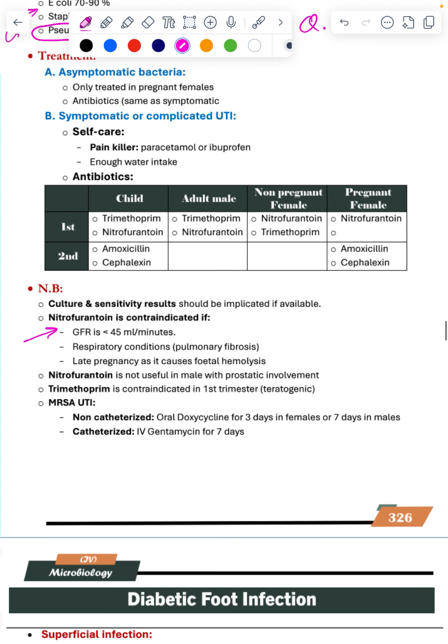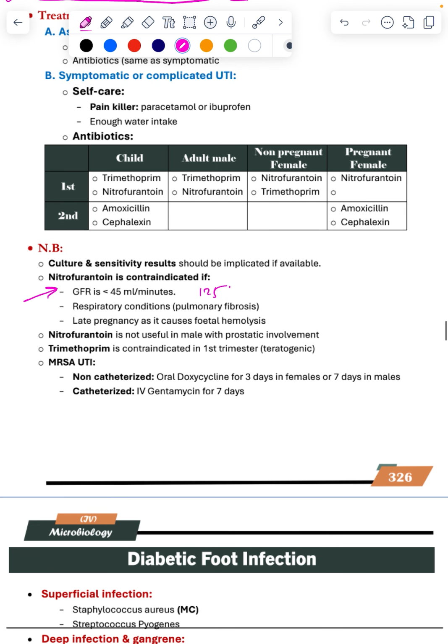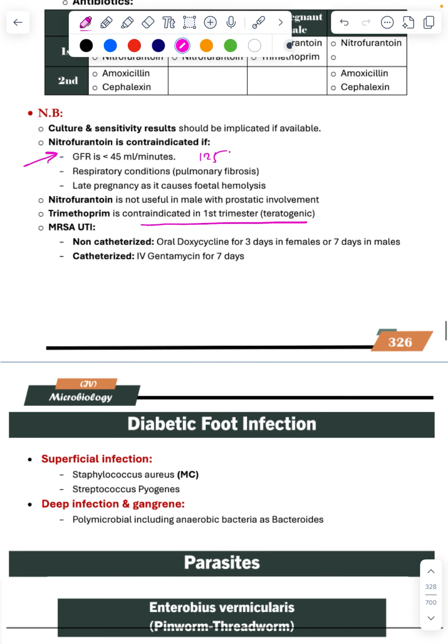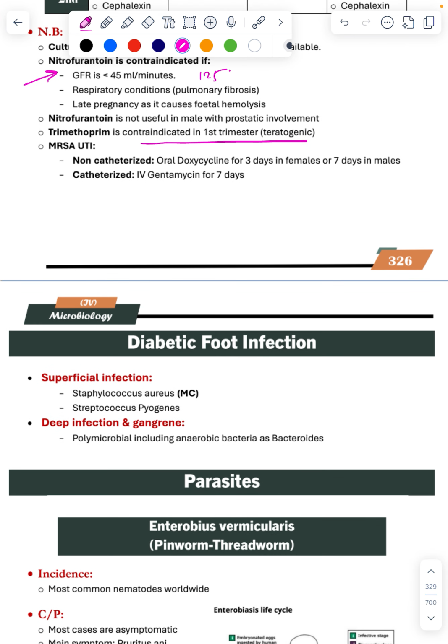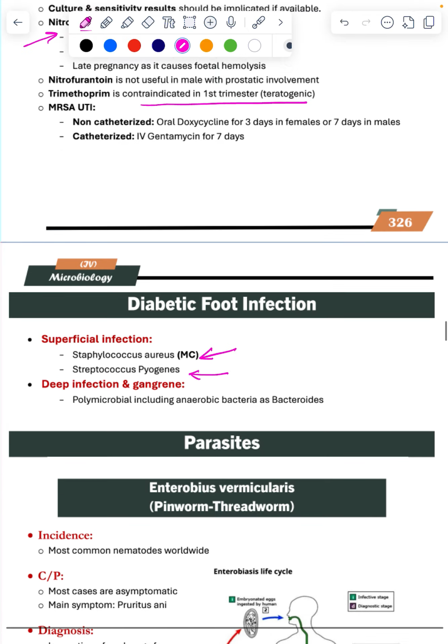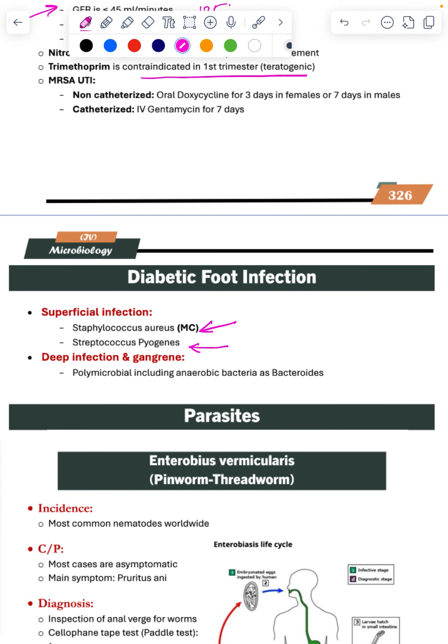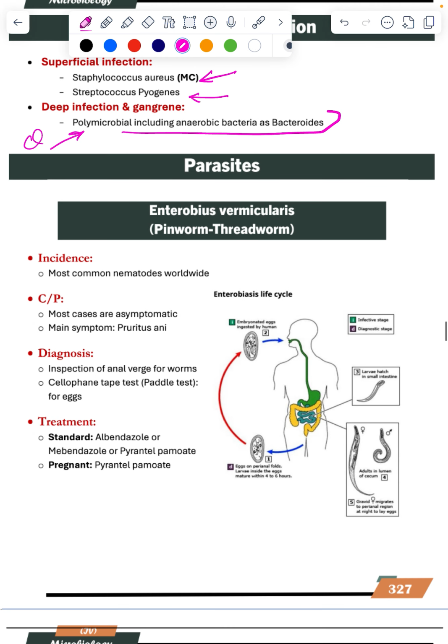Diabetic foot. This is a question. Staph aureus is common. Pyogenes may be there. Deep infection, polymicrobial. This is a question. Deep infection is polymicrobial. So now coming to parasitic infections, a person is having nematodes. It's a nematode. Pruritus ani is the question. It is Enterobius vermicularis. It is the larva that is laying the eggs that is causing the itching. Treatment is mebendazole.